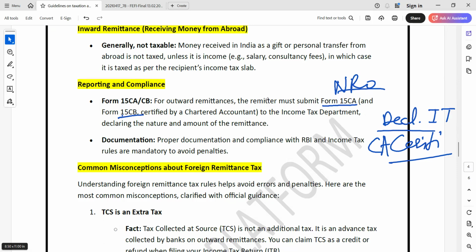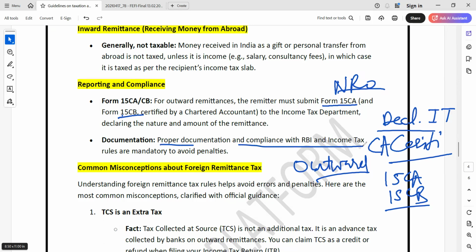And if you are making any business transaction, an outward payment other than import, for example for purchase of something like a consultancy fee or an exhibition fee, then in that case also 15CA and 15CB are required for making the payment by companies. Documentation: proper documentation and compliance with RBI and income tax rules are mandatory to avoid penalty.